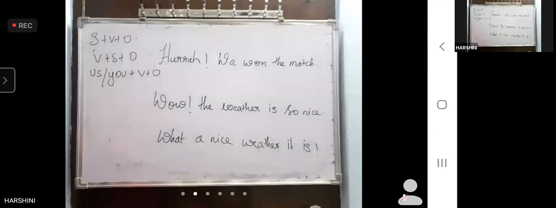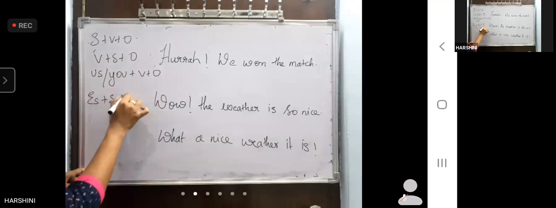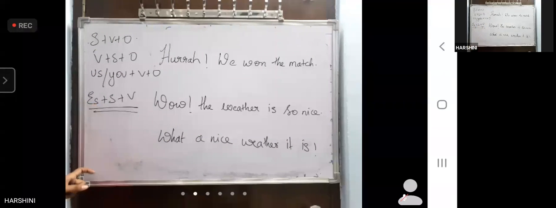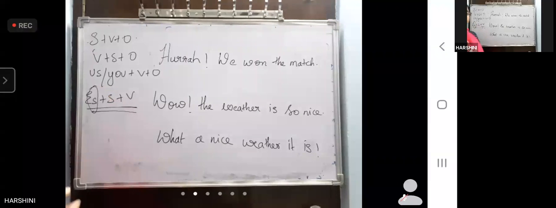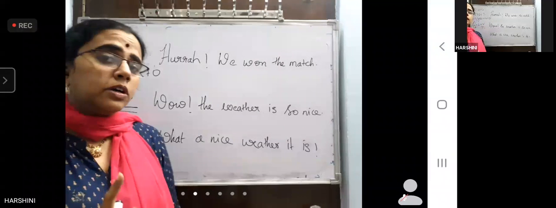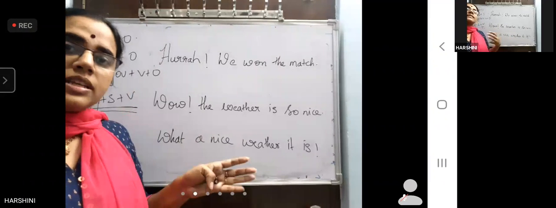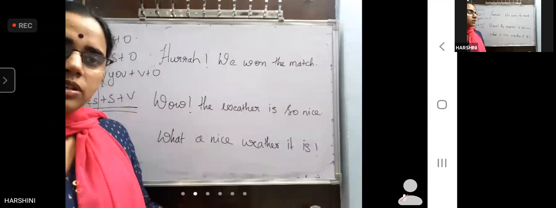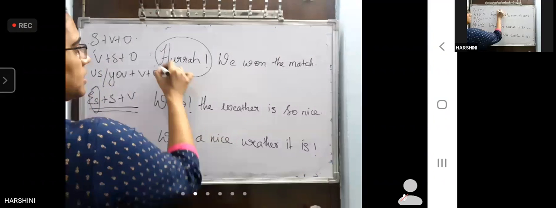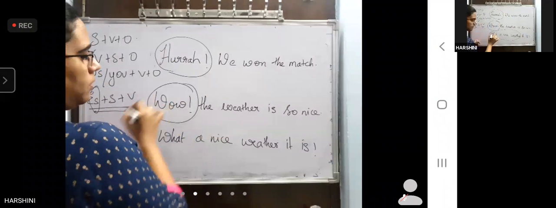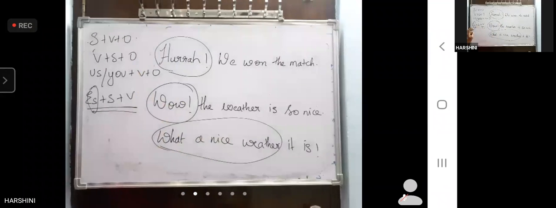Now, what is the structure of an exclamatory sentence? ES plus S plus V. This is the structure of an exclamatory sentence. What is ES? ES is not a single word. ES is an expression. It can be a word or a group of words which expresses exclamation, which means sudden expression. So in this sentence, ES is hurrah. In this sentence, wow. In this sentence, what a nice weather.